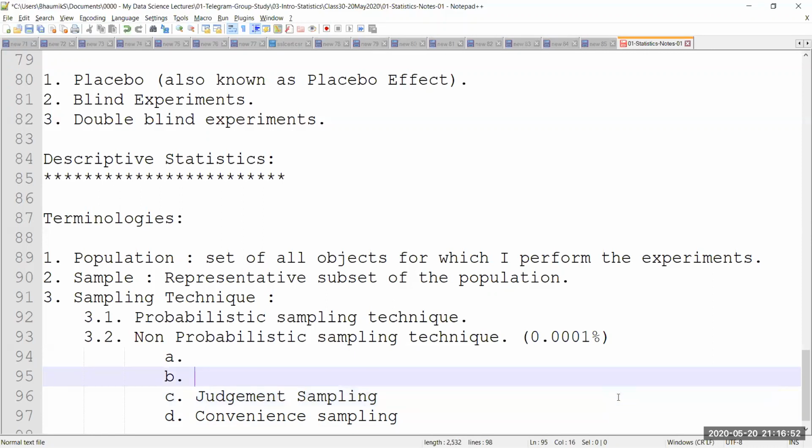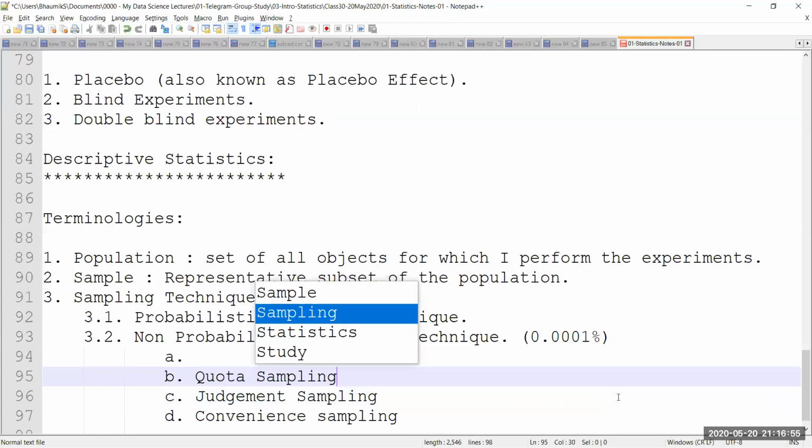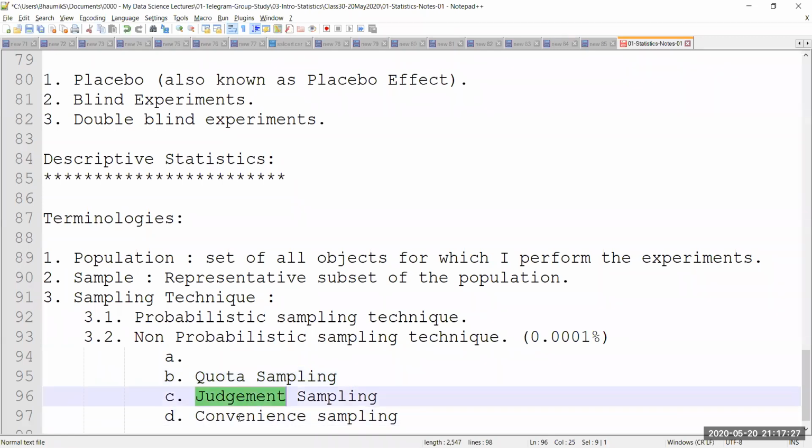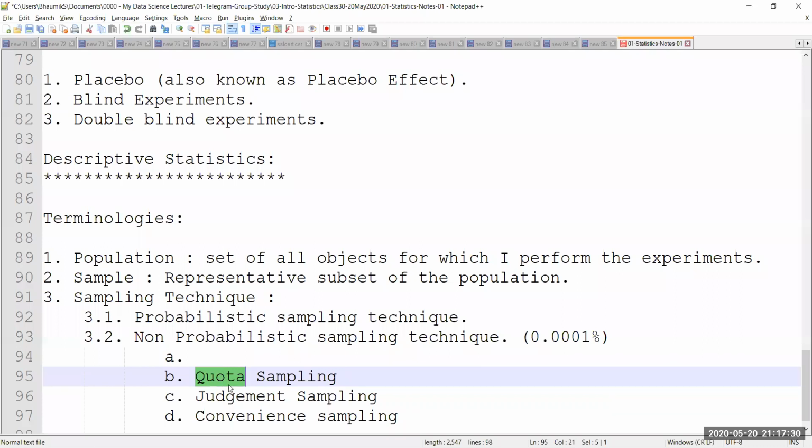Then the third type is known as quota sampling. I will only consider kids and aged people. This is known as quota sampling. Do I have any aged people in my house? Yes, I may have my elders in the house, right? So I will take the elders in my house, or all the elders in my society, or all the elders in my locality, and so on. So this is known as quota sampling. I'm creating a quota. Why am I creating a quota? There's some kind of convenience and judgment happening in the background of this quota. I'm creating that quota based on my judgment.